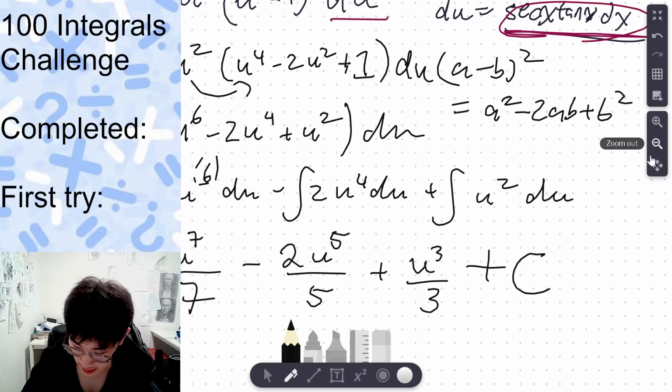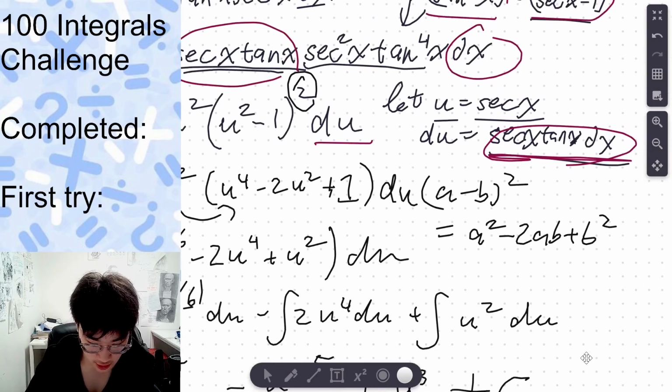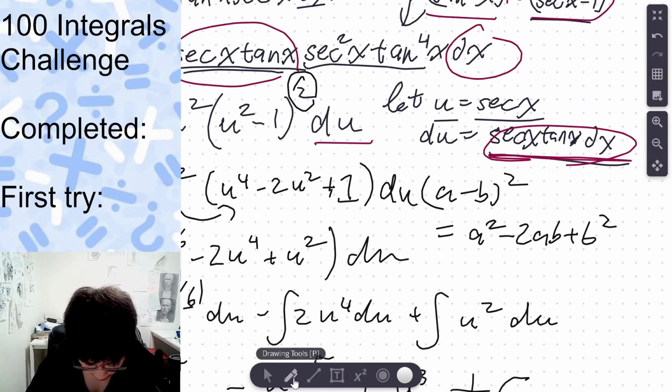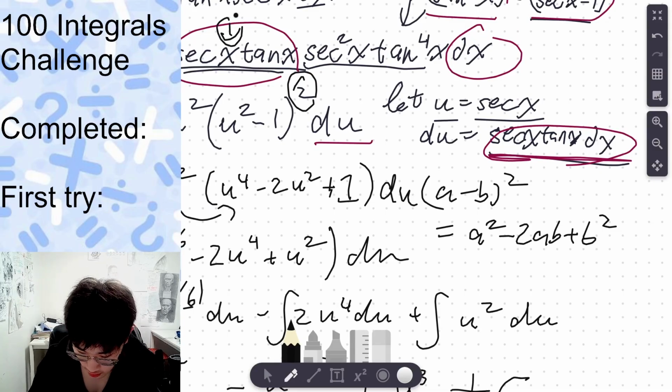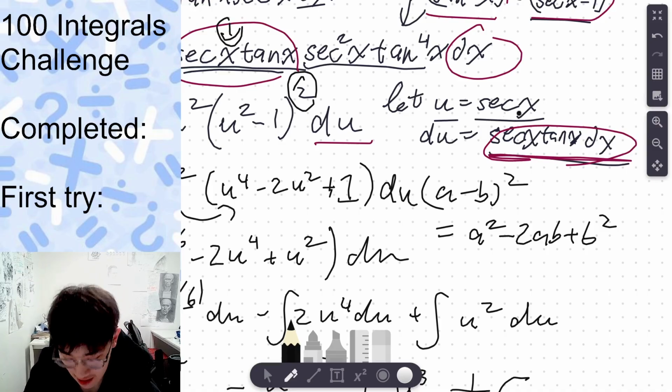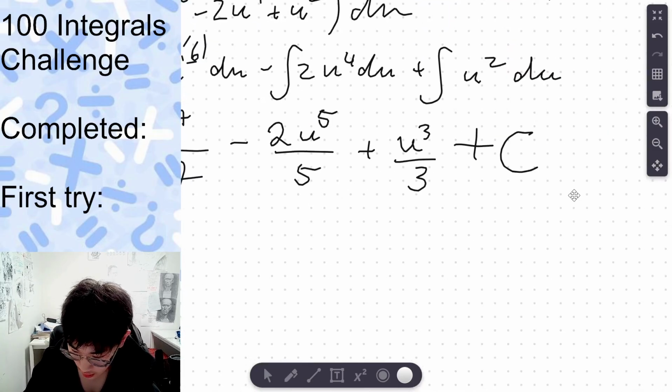And is this it? No, it's not, because as you can see in the original question, it's integral with respect to x. So I have to transform the u into x, and of course u is secant of x. So I transform everything into secant of x.